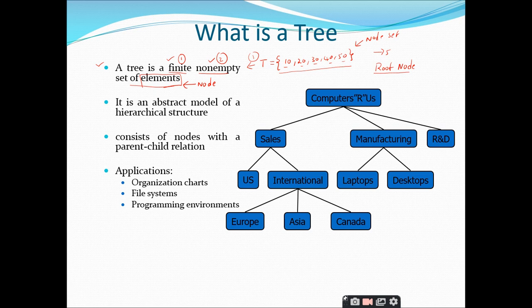Now, for example, I tell you that this is an example of a tree. In order to identify whether this is a tree or not, you have to represent it with a data set. For example, I represent it with T. So what are the elements we have?